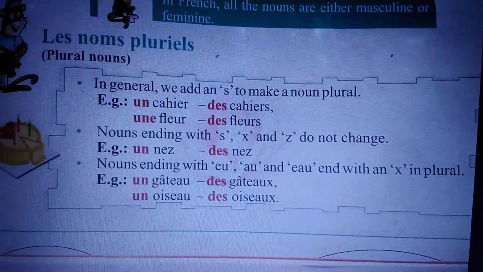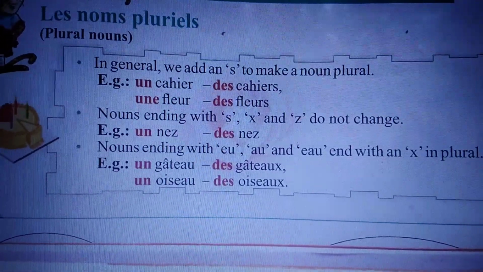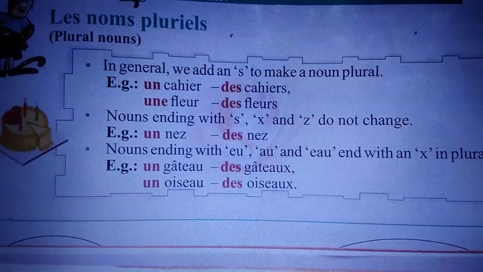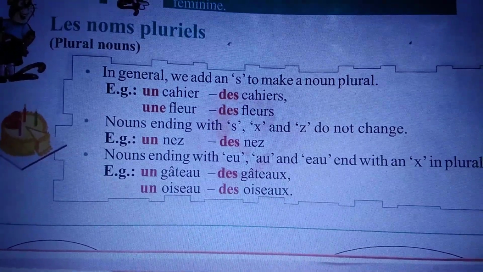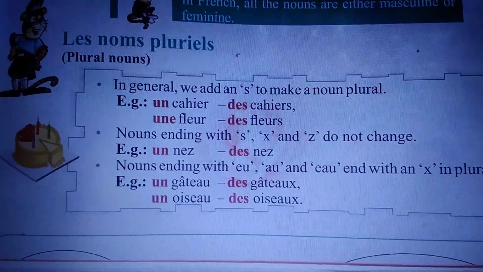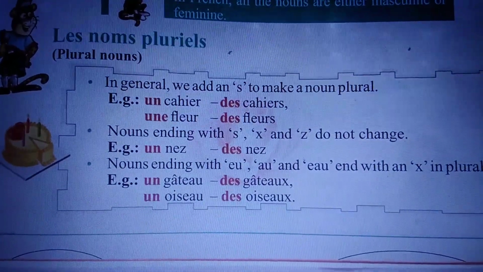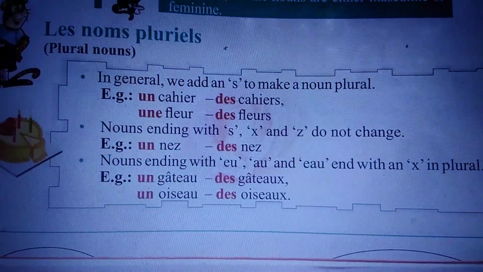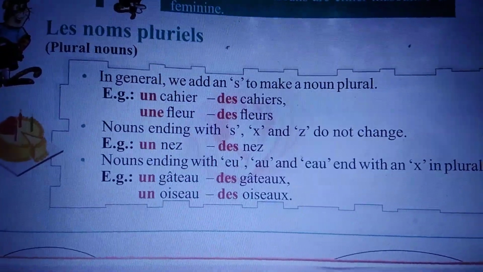So here the pronunciation remains the same. Gâteau, des gâteaux, only the pronunciation of the article changes. Otherwise the pronunciation of the noun remains the same.